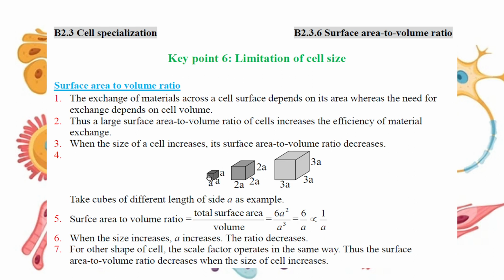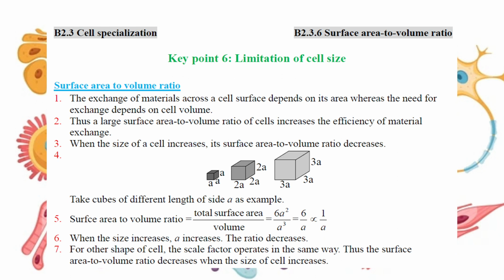When the size increases, how does the surface area to volume ratio change? Surface area, 6 faces, right? Each face has area a squared, right? So 6a squared. And the total volume is a cubed, right? So we do the division and we get 6 over a, so it's proportional to 1 over a. That is the surface area to volume ratio. So when the size of the cube grows, a increases, right? But 1 over a decreases. So the surface area to volume ratio drops, okay?